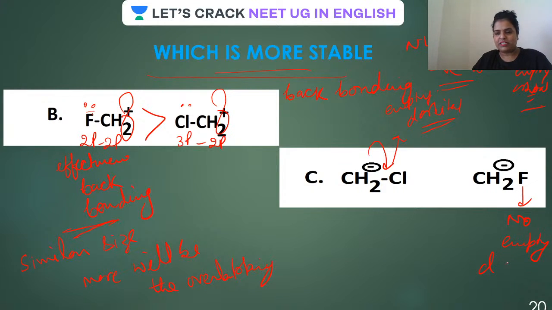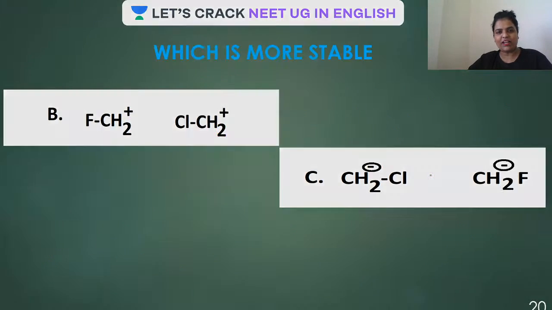So no empty d orbital. Therefore, guys, because of the vacant d orbital, negative charge and vacant d orbital resonance, this is more stable. I hope it is very clear to you all, guys.